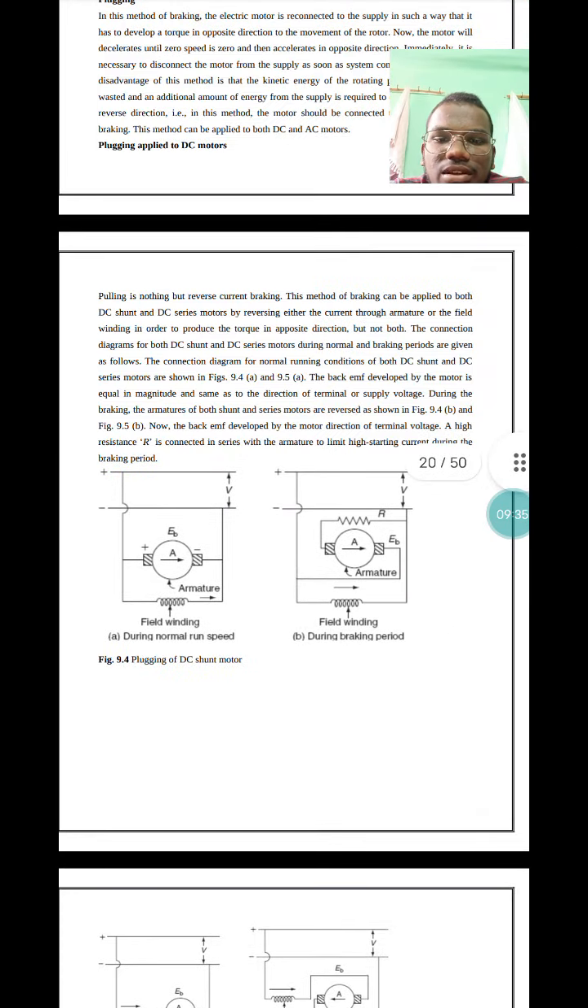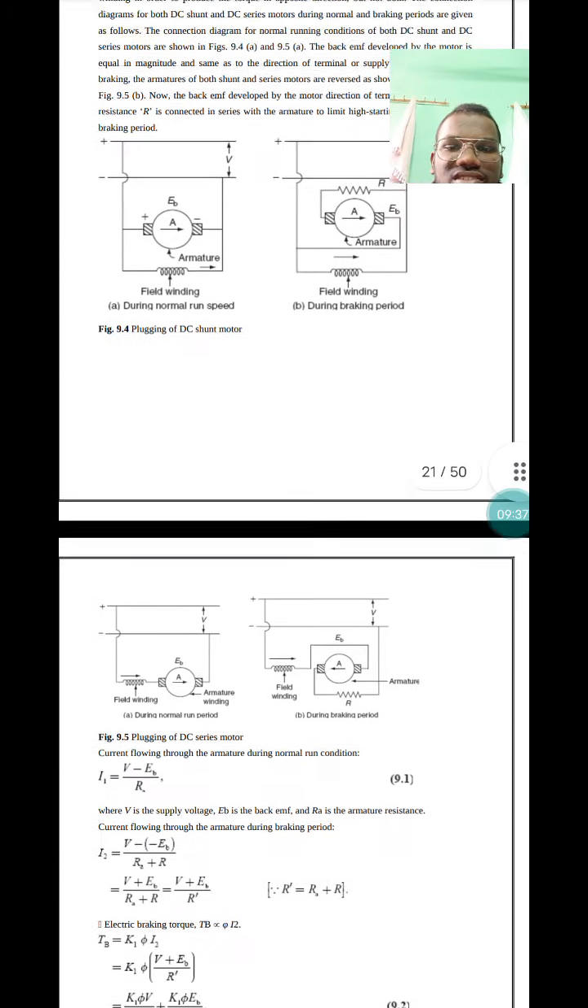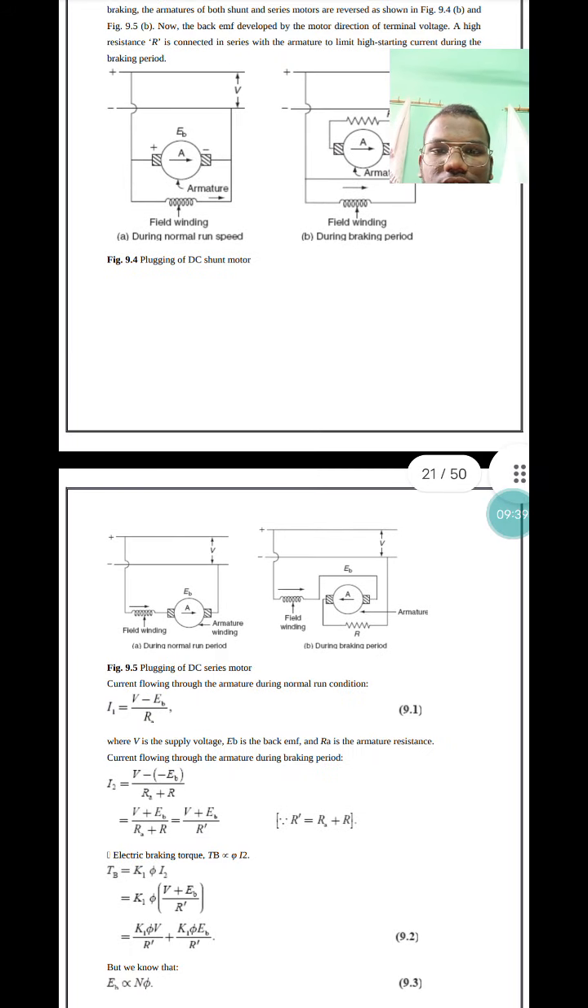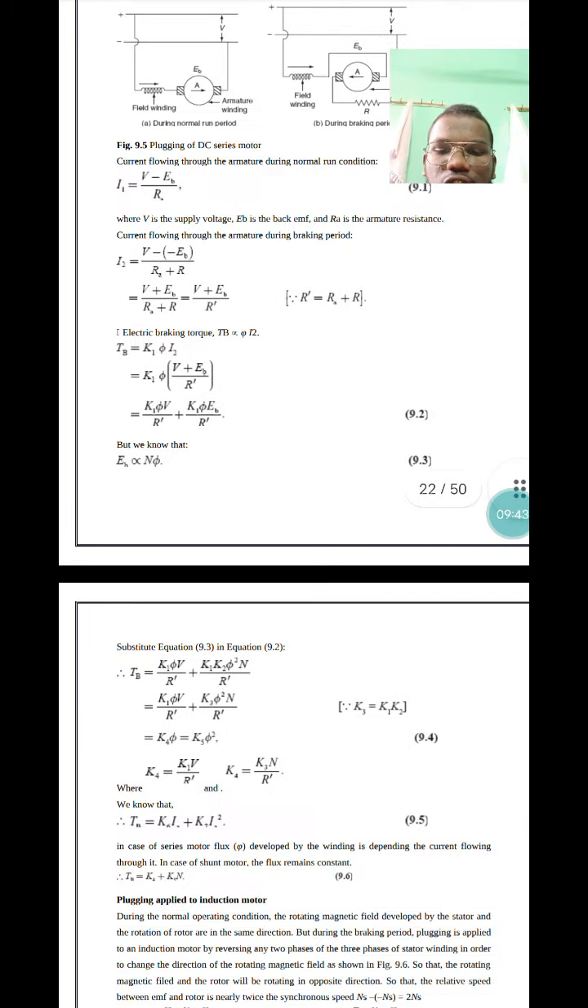The diagram shows the plugging of a DC shunt motor as you observed, and this diagram is a DC series motor plugging. The derivation is shown below.